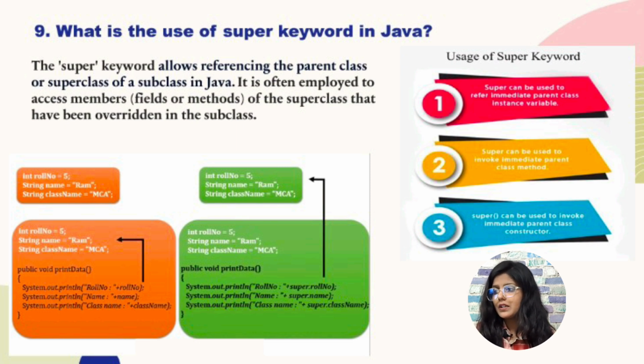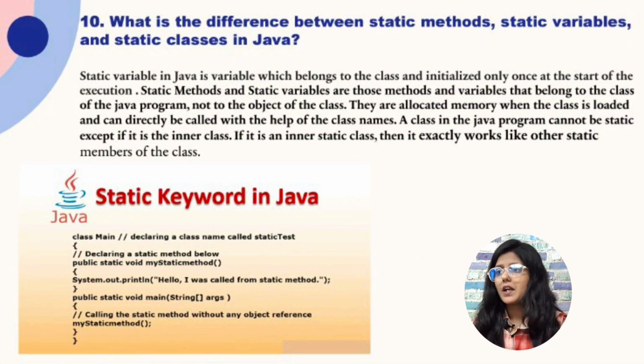Without the super keyword, you can see the difference, and with the super keyword, we have denoted the parent class variable. So these are the uses of the super keyword. Now let's jump to the next question. The next question is, what is the difference between static method, static variable and static classes in Java?